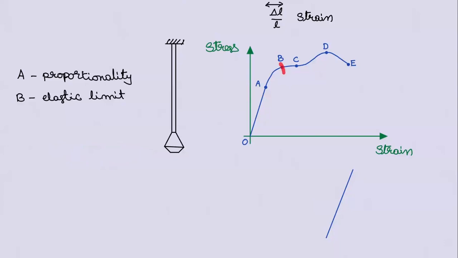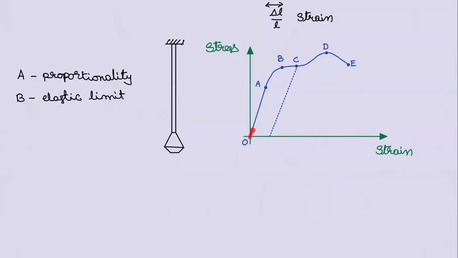Same thing here. Until B, no problem. If you apply any amount of stress, any strain, no problem. It will come back to original. Once you go beyond B, I'm taking C. C need not be a particular point. It can be any random point beyond B. Once you go beyond B, observe, it will have permanent set.